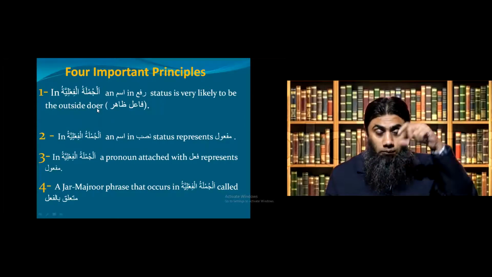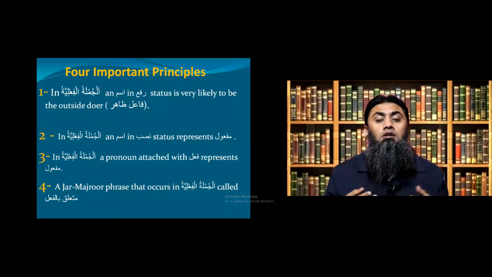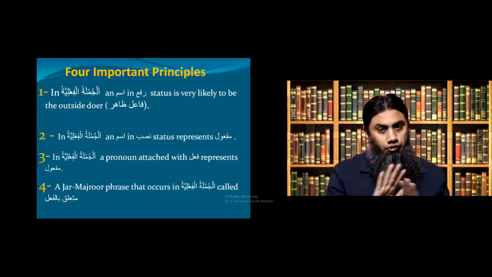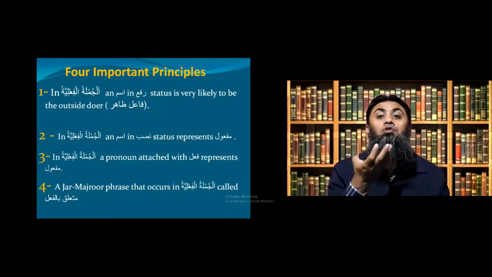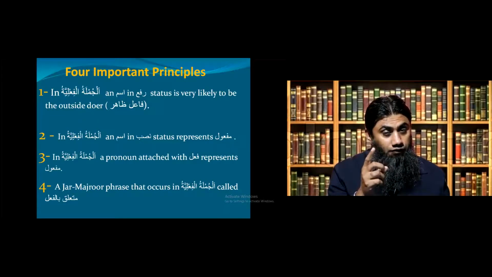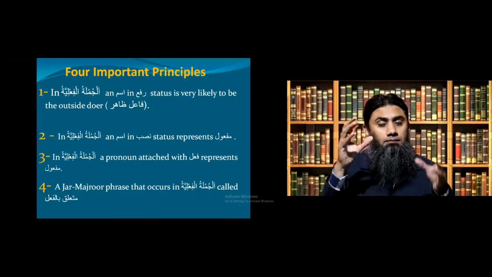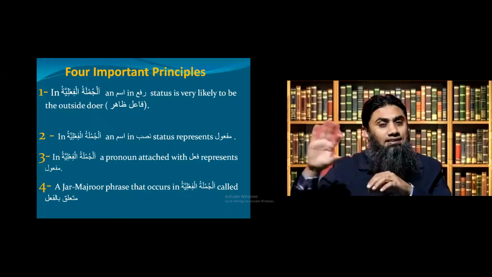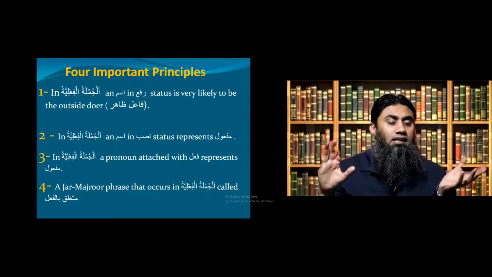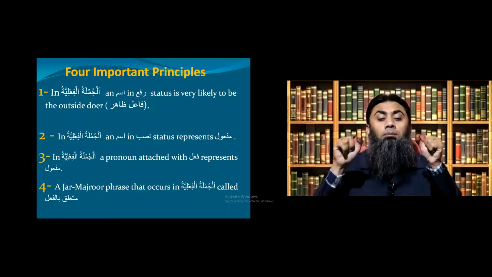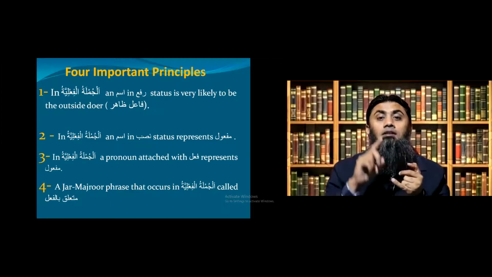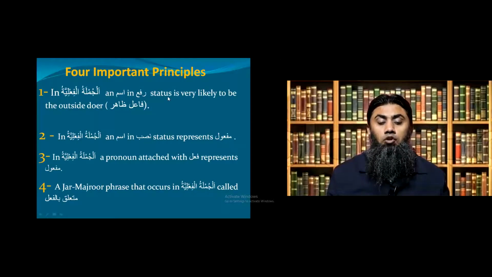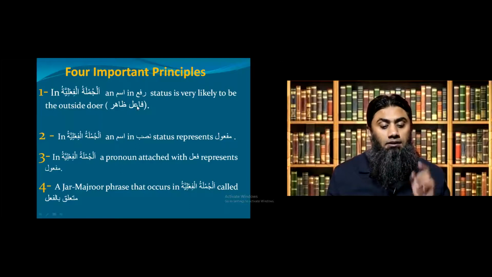doer. So in Jumlatul Fi'liya, if you come across an ism in rafa status, there's a high chance, almost sure, that this is going to be your outside doer. Remember the concept of outside doer? Sometimes the doer is built in, but sometimes the built-in doer is cancelled and you get an outside doer. So if you get an ism in rafa status, it's almost a sign that this ism will be your outside doer. Inshallah, we'll see in a minute.